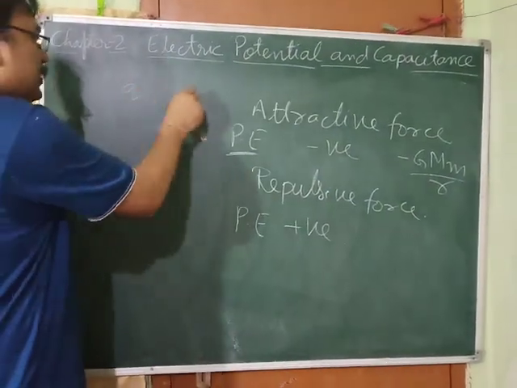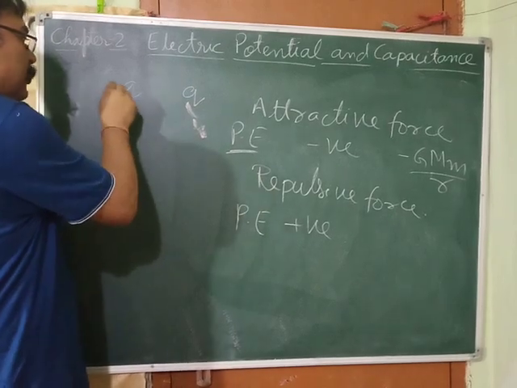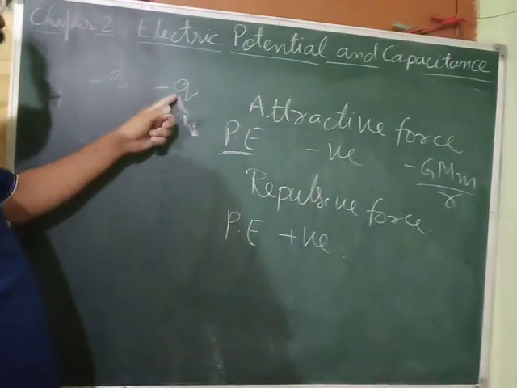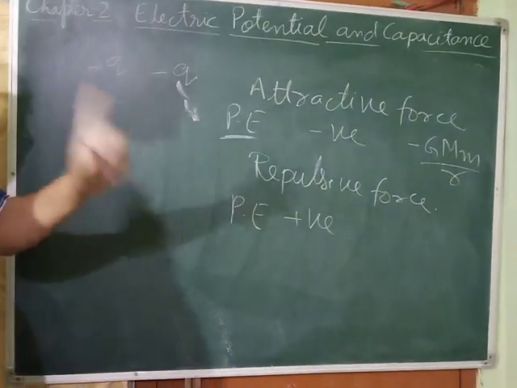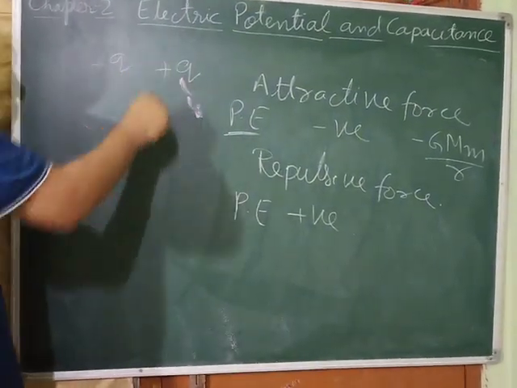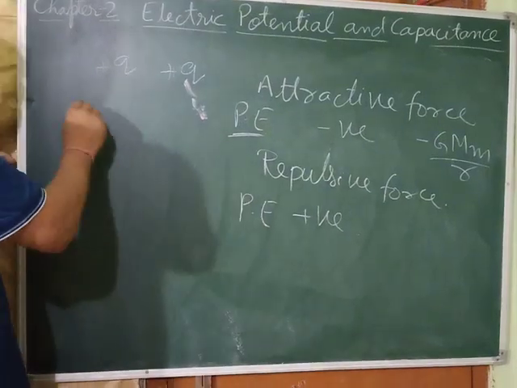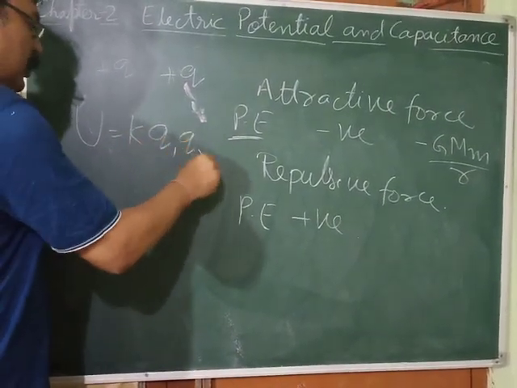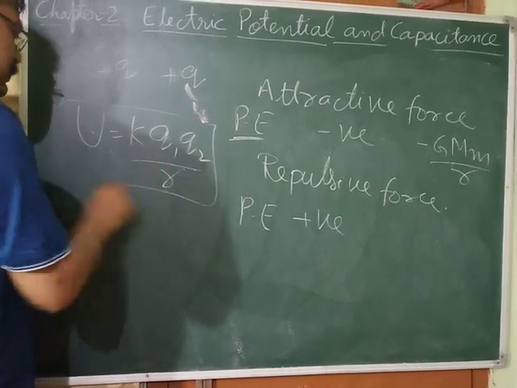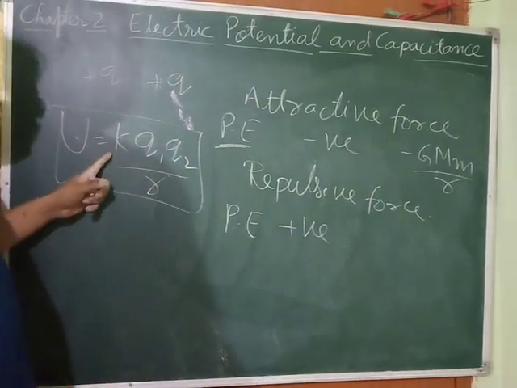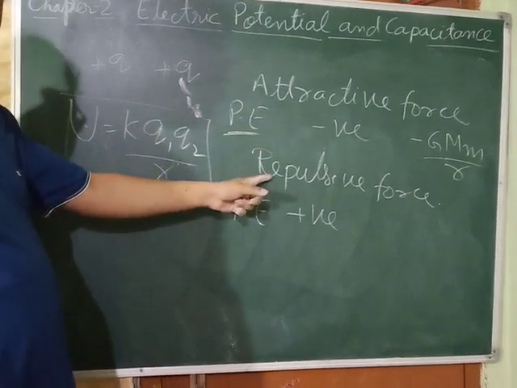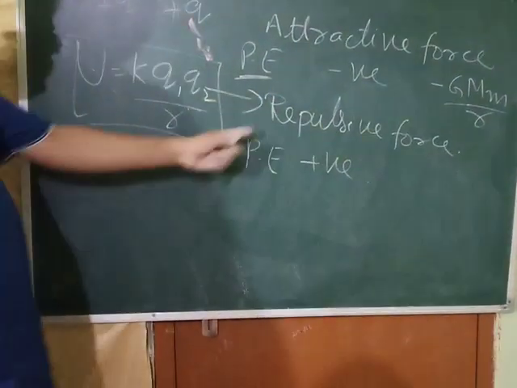If there are two similar charges, both positive or both negative, multiply them. If both are negative, what do you get? Positive. If both are positive, what do you get? Positive. So you will get potential energy as K Q1 Q2 by R, and this is positive when there are similar charges, when repulsion is there.